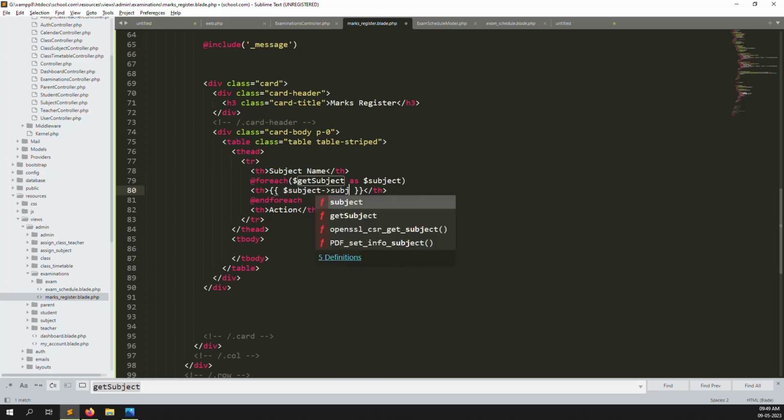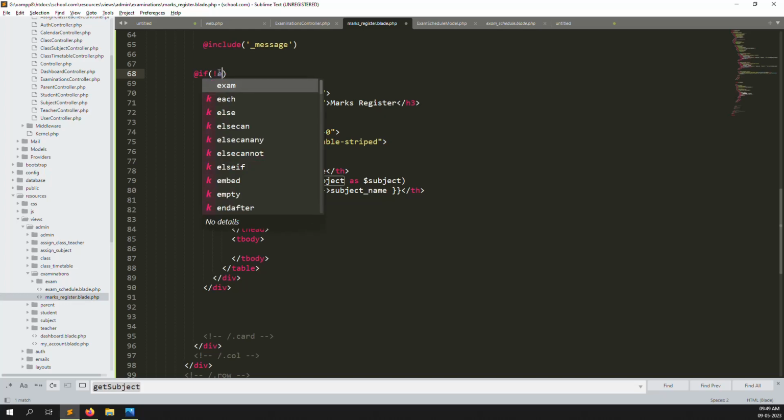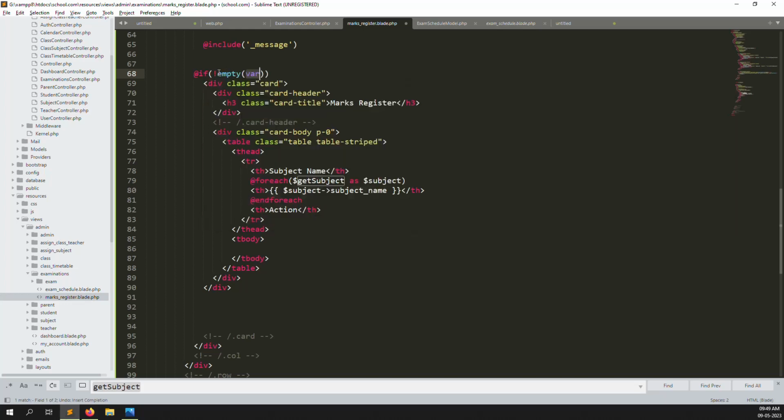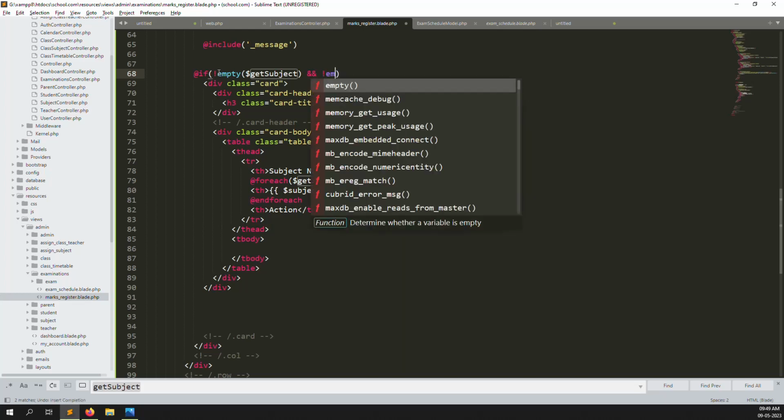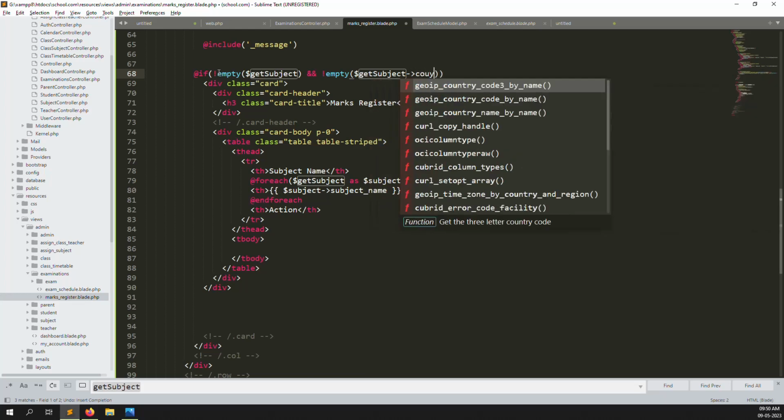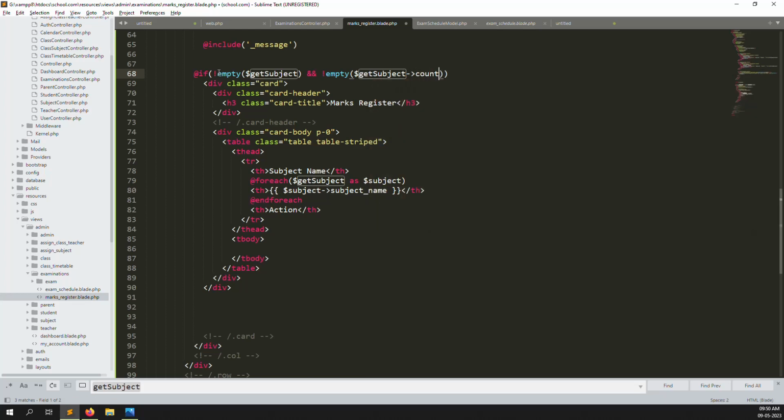Subject. I also make one query, meaning I check whether get subject has anything, so it goes inside, otherwise there is no need to go inside. If get subject is not empty, and get subject count is not empty. Sometimes an undefined variable generates an issue, for this reason I have made two checks: get subject also needs data, and I also need to check whether the count is there, so it goes inside, otherwise no need to go inside.